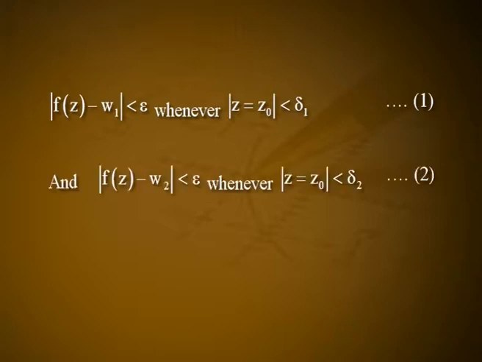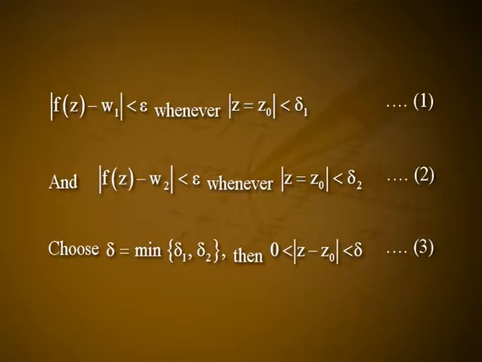Then for any positive number epsilon, there are positive numbers delta 1 and delta 2 such that modulus of f of z minus w1 is less than epsilon whenever modulus of z minus z naught is less than delta 1, which is equation number 1, and modulus of f of z minus w2 is less than epsilon whenever modulus of z minus z naught is less than delta 2, which is equation number 2.